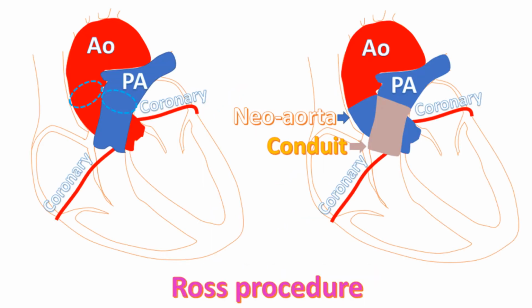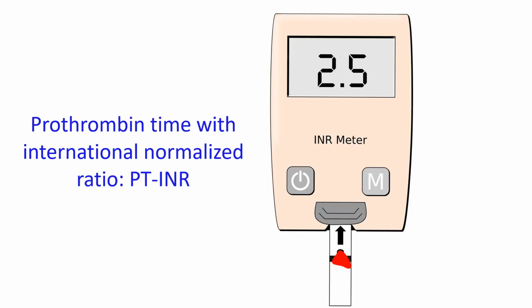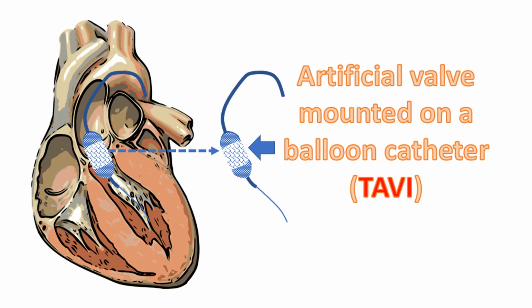In young children and adults, pulmonary autograft, known as Ross procedure, is preferred. Mechanical prosthesis requires lifelong anticoagulation, medicines to prevent clotting of blood. Those on anticoagulant medications need to monitor the clotting function of the blood on a regular basis to achieve optimal dosage to prevent complications. Transcatheter aortic valve implantation, known in short as TAVI, is a novel method for the treatment